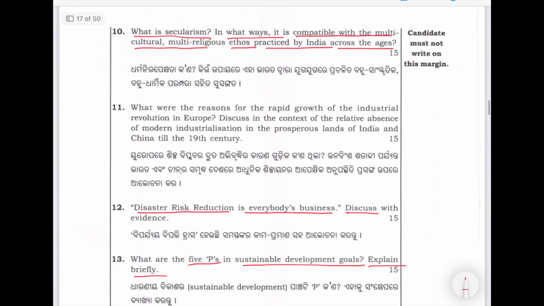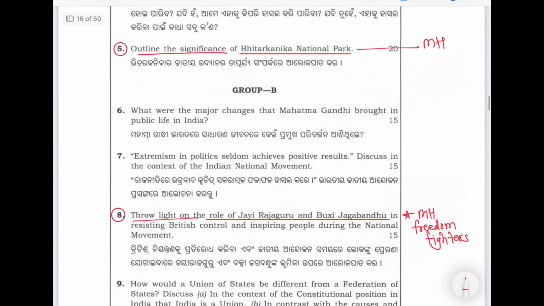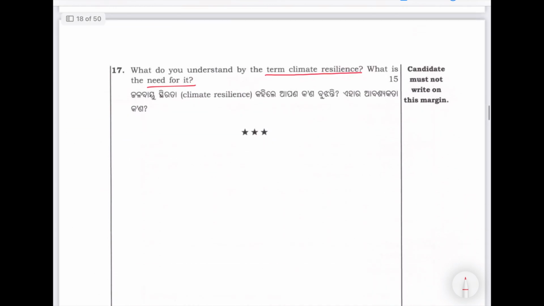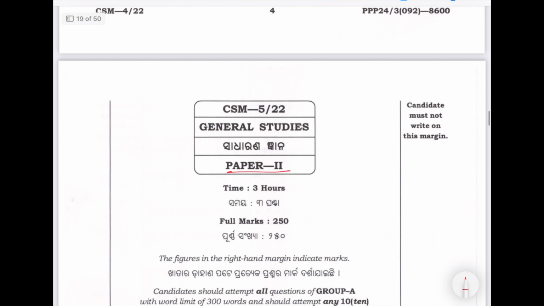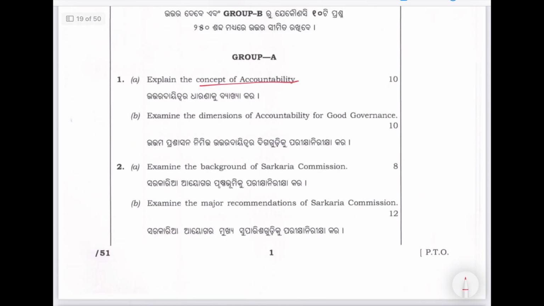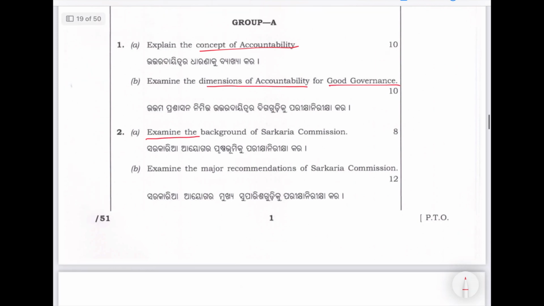See, this was GS1, with a few Odisha questions, right? Odisha history and geography. Then GS2. Here you can see: explain the concept of accountability, dimensions of accountability for good governance. Polity questions are there. Examine the background of Sarkaria Commission. Sarkaria Commission is a very important point in the earlier objective pattern of MPSC Mains.